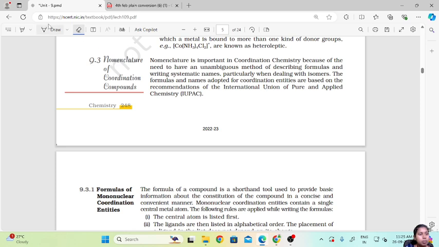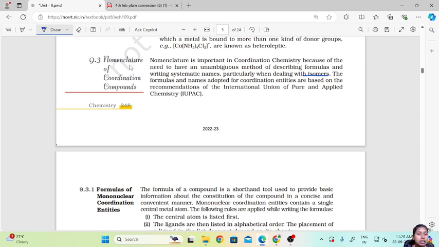Now today we'll see about the nomenclature of coordination compounds, how to name the coordination compounds. The nomenclature is important in coordination chemistry because of the need to have an unambiguous method of describing formulas and writing systematic names, particularly when dealing with the isomers. Nomenclature is important for coordination compounds basically because there are a lot of isomers. Isomers means they have similar empirical formulas but they differ in their chemical properties. So it is better to name each and every coordination compound to understand their properties better.